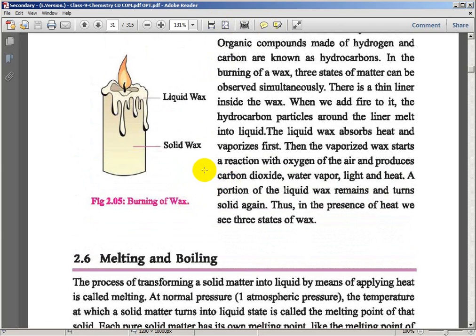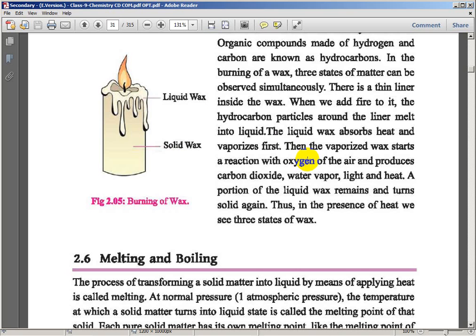Physical change or chemical change? Either physical or chemical. Both, sir? Both physical and chemical. Both are taken. Now, when burning occurs, this solid...